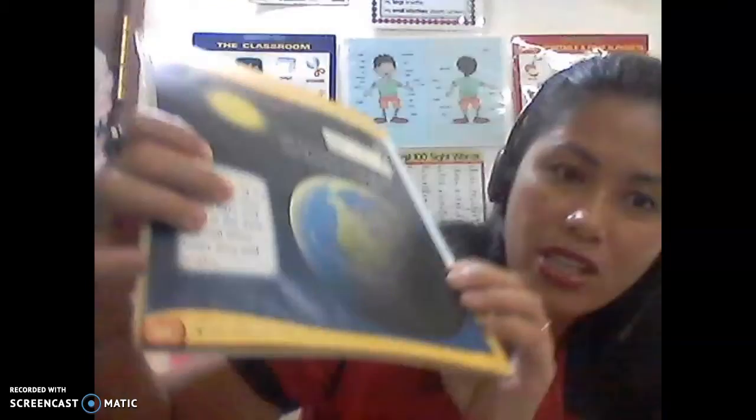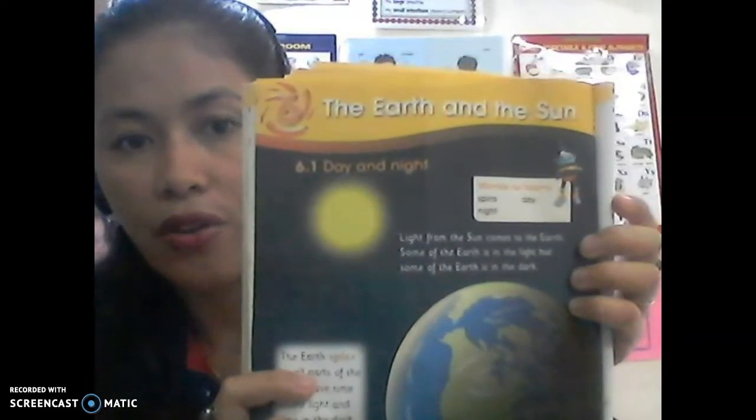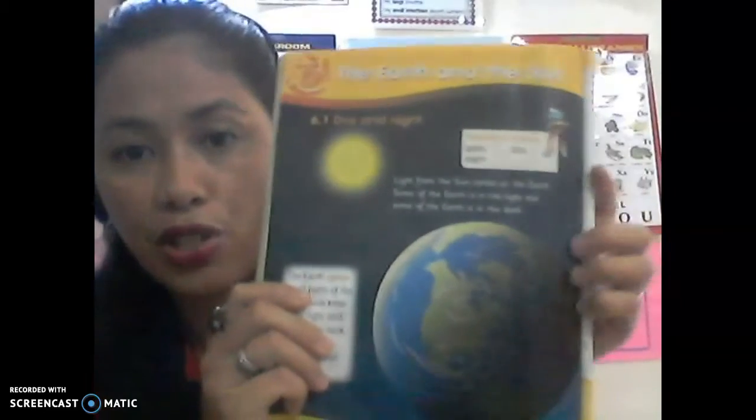Page 60. See that? All right. The title of this topic is about the earth and the sun. Today we're just focusing on this page, right?